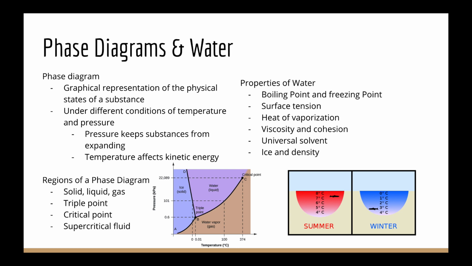Finally is water's density. For all substances, they become less dense when they are heated and more dense when they are cooled. However, water only continues to become more dense until it reaches 4 degrees Celsius. After it reaches 4 degrees Celsius, it will become less dense.